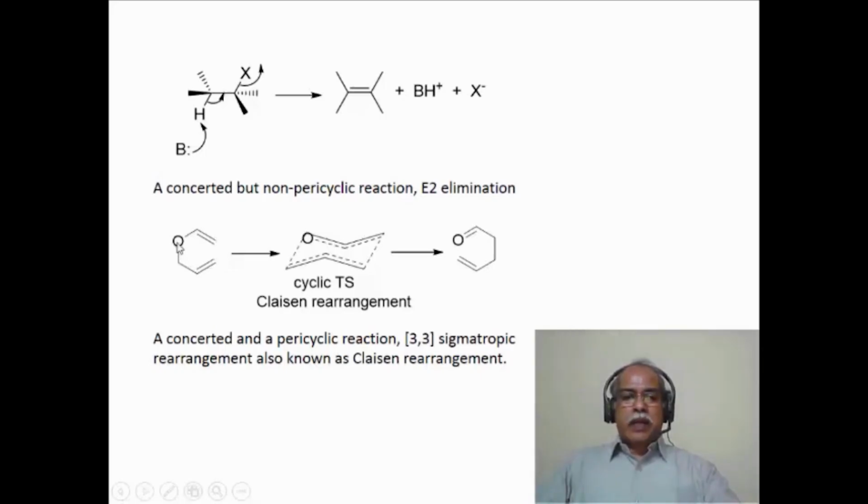With the breaking of the carbon-oxygen bond and formation of a carbon-carbon bond, it proceeds through a chair type of cyclic transition state, and that is why this reaction is a pericyclic reaction, because it proceeds through a cyclic transition state and it is also a concerted reaction. These are the two necessary criteria for terming a reaction as a pericyclic reaction.